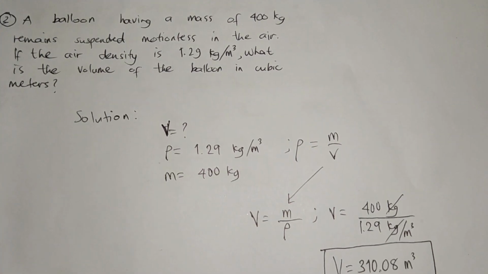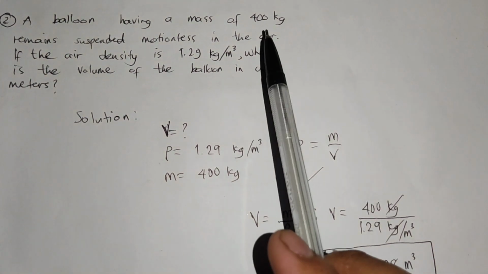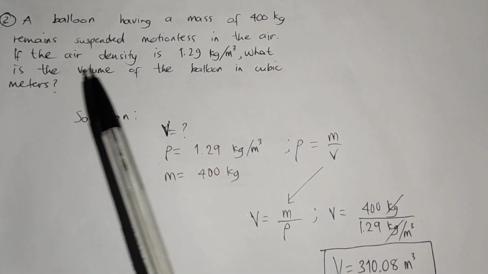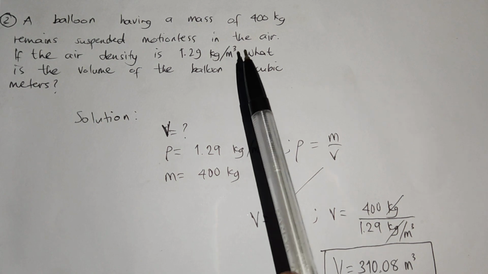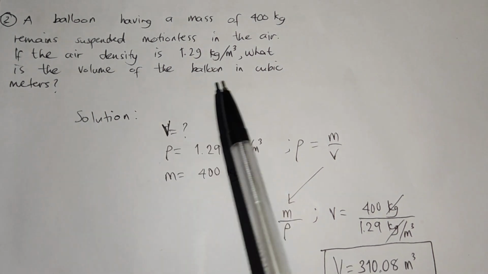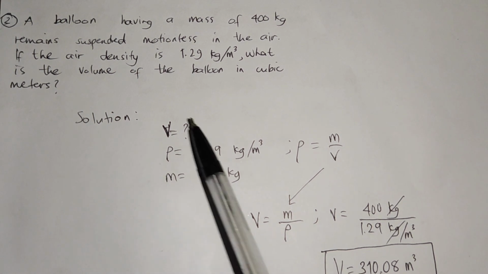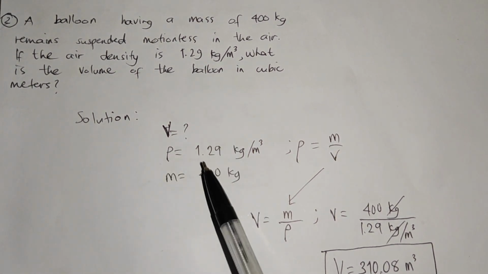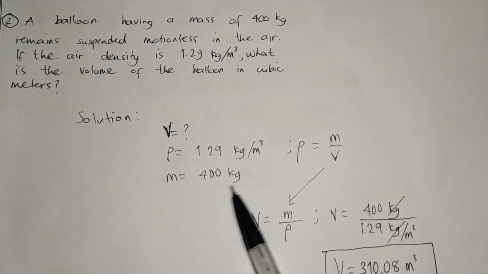So, problem number 2, a balloon having a mass of 400 kilograms remains suspended motionless in the air. If the air density is 1.29 kilograms per cubic meter, what is the volume of the balloon in cubic meters? So, solution, ang hinihingi is the volume. May binigay na density, 1.29 kilograms per cubic meter. May binigay na mass na 400 kilograms.